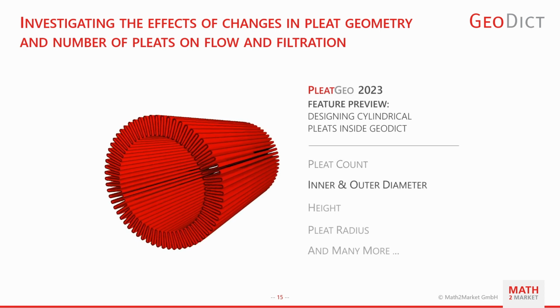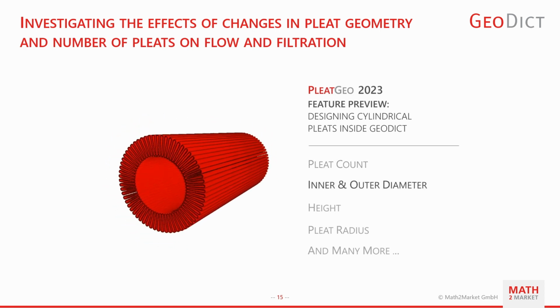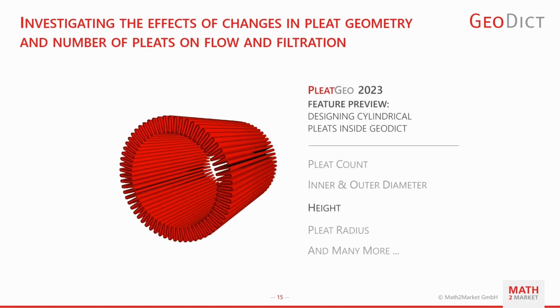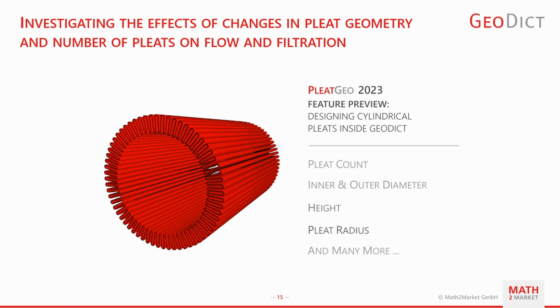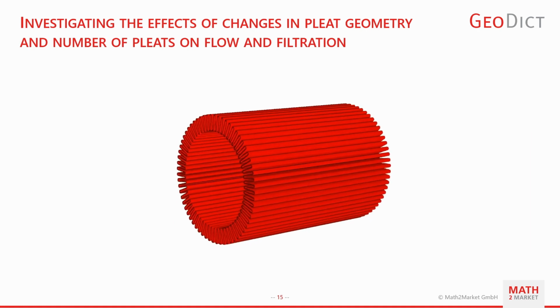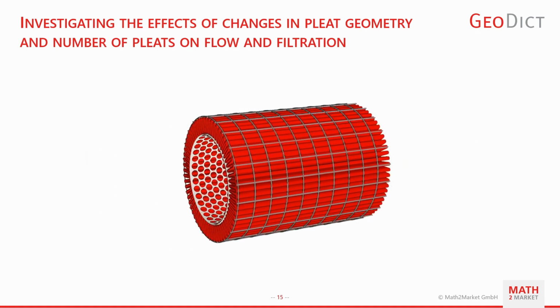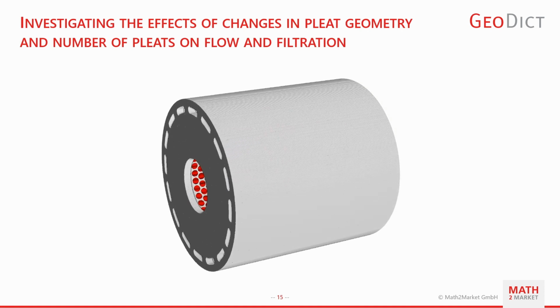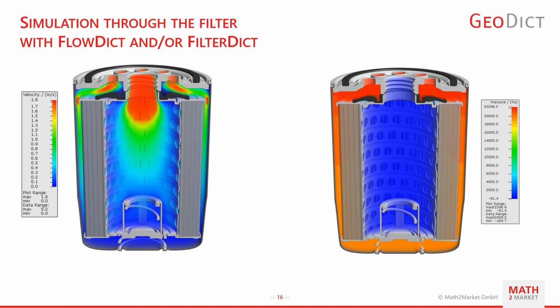So in this animation, you can see that when we change the pleat count, the inner and outer diameter, the height of the pleat radius, we can directly do this in Geodik using Pleat GeoModule, and you don't need any, let's say, external software, and this saves a lot of time to prepare the different geometries for optimization studies directly in Geodik. When different geometries having different cylindrical pleated elements are modeled, the next step is to run flow and filtration simulation and, let's say, visualize the results.